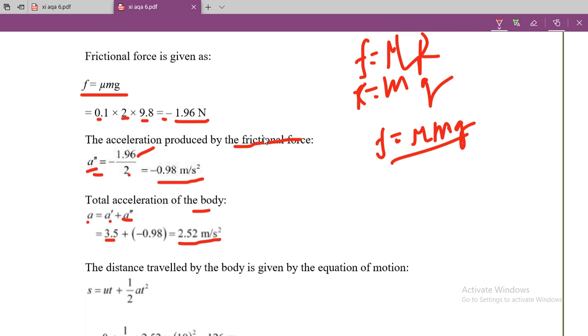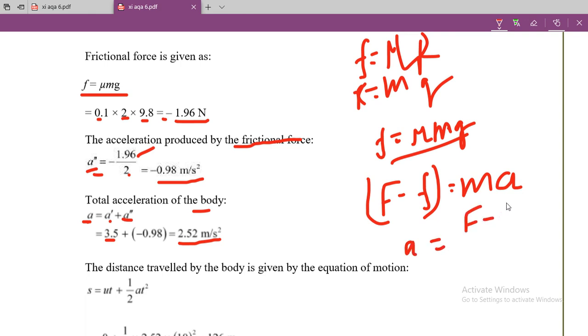So student, this is one method to find the net acceleration in the body, or you can use the direct formula, that is the net force on the body, F minus the frictional force, is equal to the mass of the body into the acceleration. Now A is equal to net force, that is F minus frictional force, upon the mass.